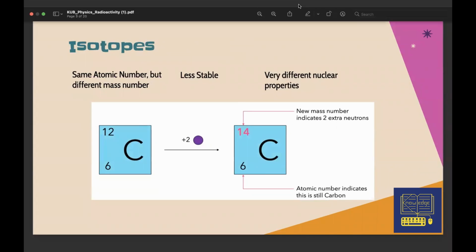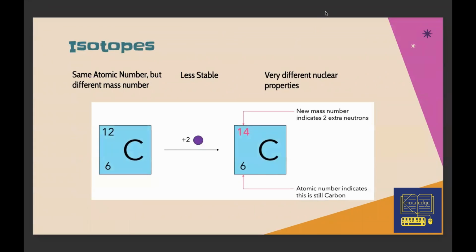Isotopes are basically elements, but if you can see, chlorine has a mass number of 12 here and it has 14. This is because it has two additional neutrons in it. I would like to repeat that isotopes have the same atomic number but a different mass number.